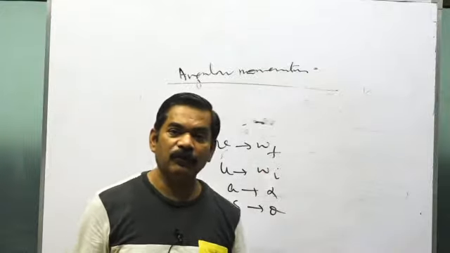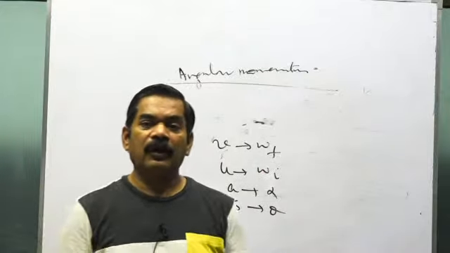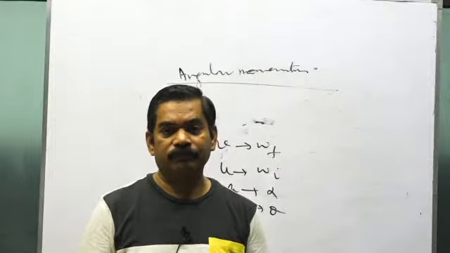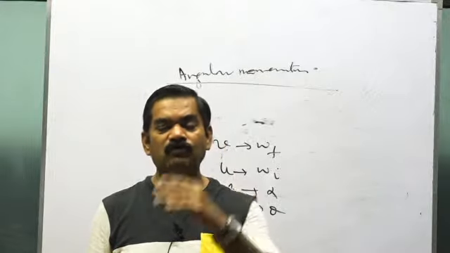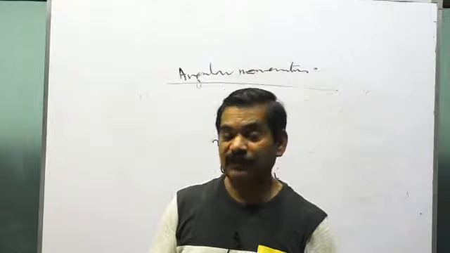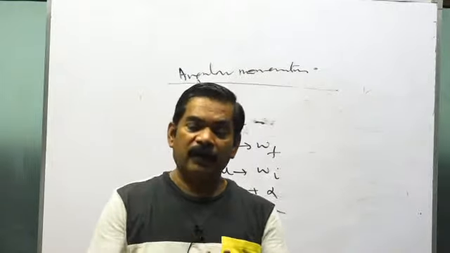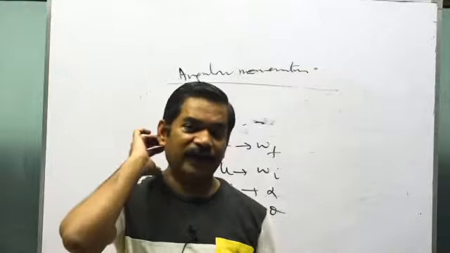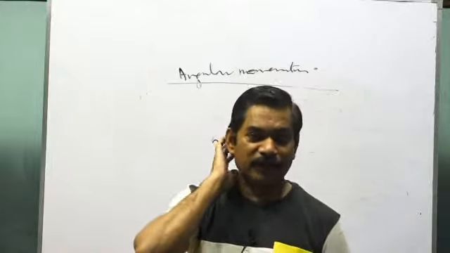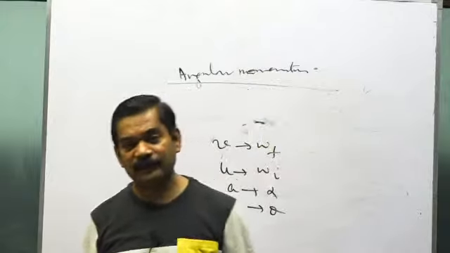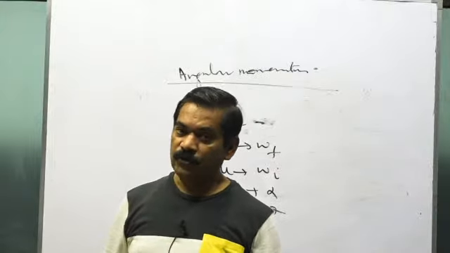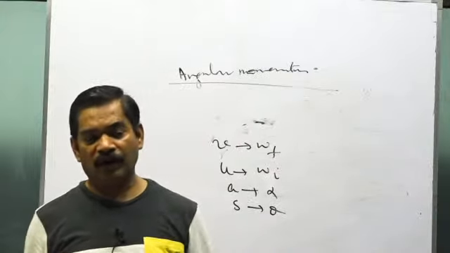Suppose they give you that a fan is rotating with 1000 rpm as initial angular velocity. Now it's given in terms of rpm, so you can calculate that in terms of rps, and after the rps you can also get that in terms of what? Radian per second. You can get that if it is necessary. If it is not necessary, you can use the unit rpm or rps also.